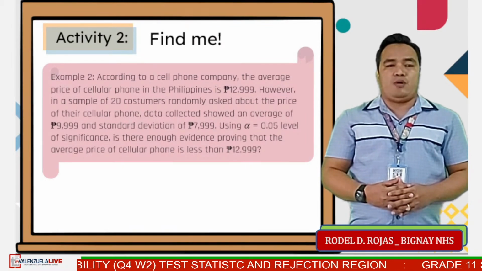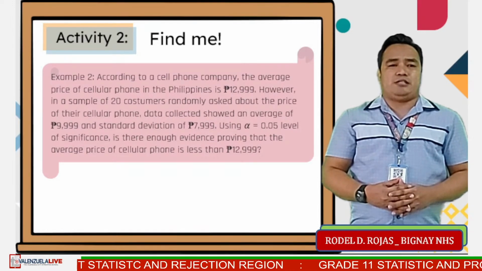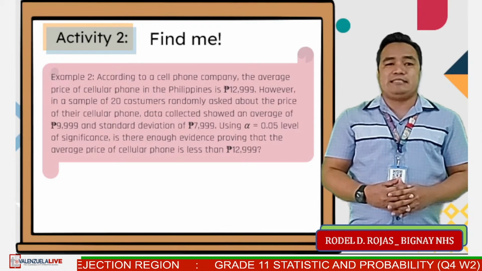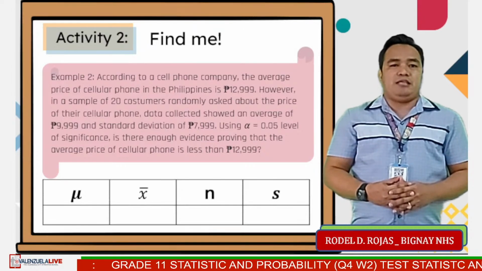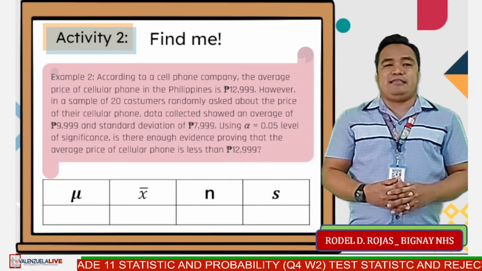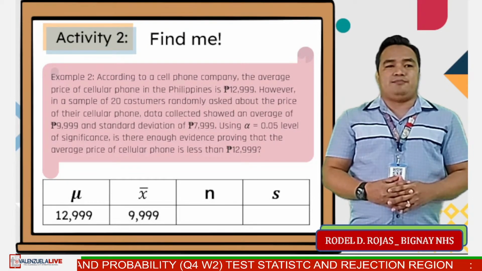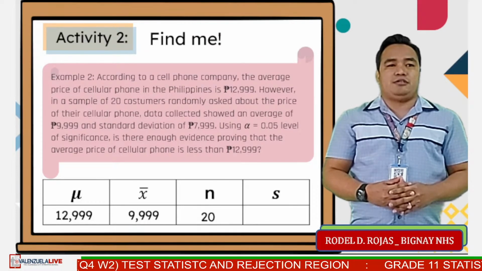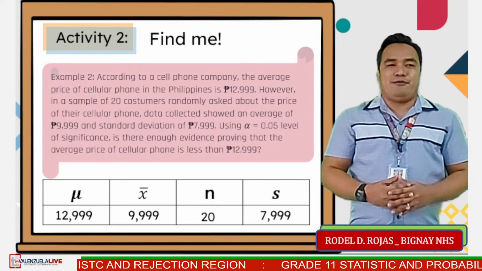Using alpha equals 0.05 level of significance, is there enough evidence proving that the average price of cellular phone is less than 12,999 pesos? The population mean is 12,999. Sample mean is 9,999. Sample size is 20, and the sample standard deviation is 7,999. Now it's your turn.